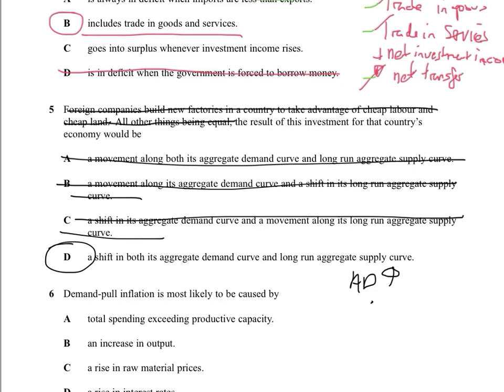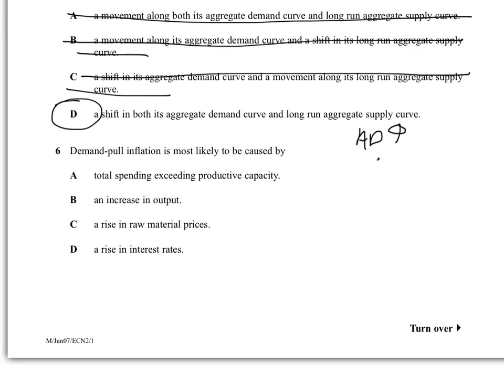Okay, this one will be nice and easy, I've got a feeling. Yeah, it will be. So, number 6, demand pull inflation is most likely to be caused by. Now, I'm not even going to look at that thing yet, right? Because I'm not going to look at the answer. I'm going to think, what would normally demand pull inflation be caused by? Demand pull inflation is when there's too much demand and not enough supply. So I'm going to see what comes up. Okay. A, total spending exceeds productive capacity. That makes sense. Let's really look. Right, personally, I think it's going to be that, but I'm going to do what I always do, which is just check all the other ones.